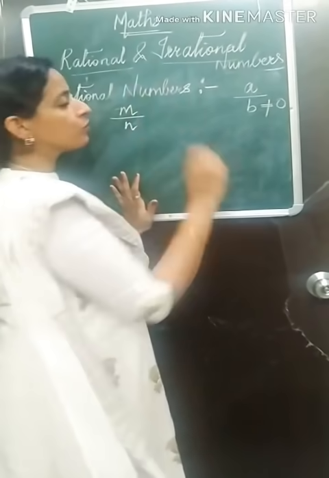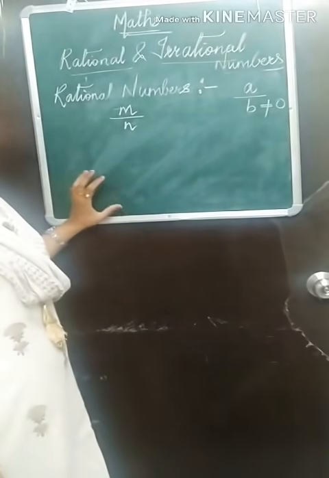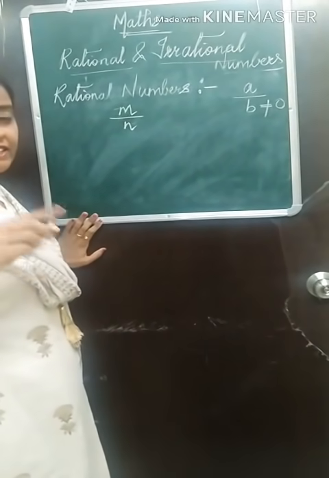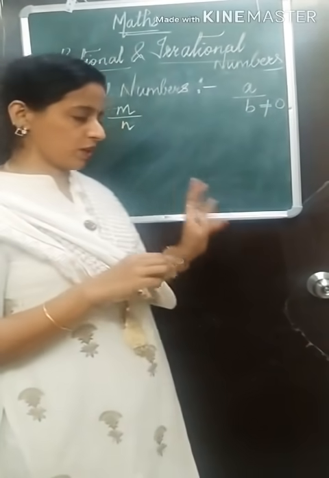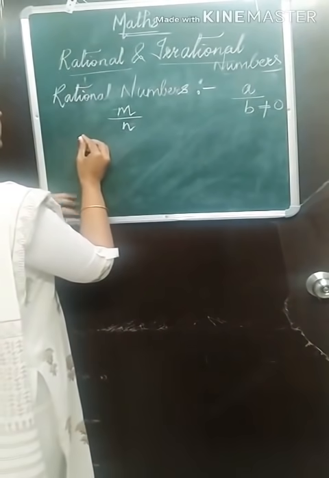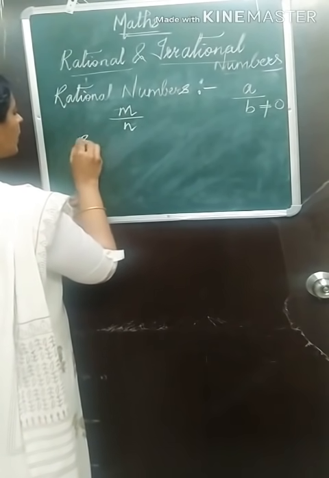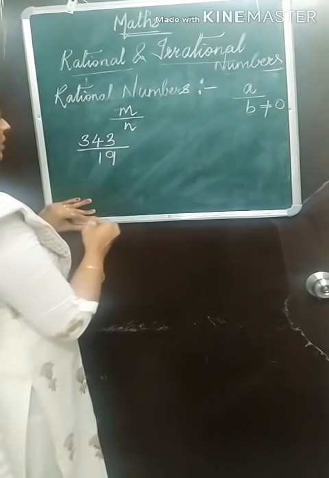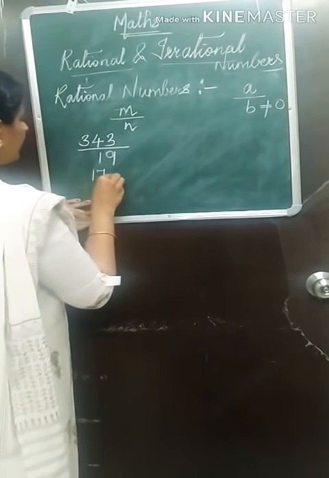So let us discuss a few more examples of rational numbers. Few numbers I will write. You have to think in your mind whether it is rational number or not. So I will start with 343 upon 19. 17.